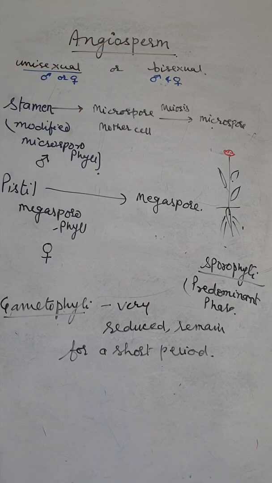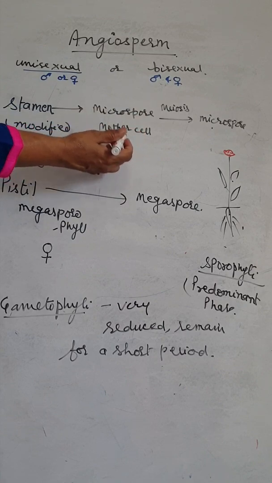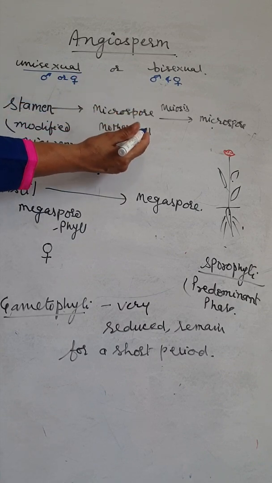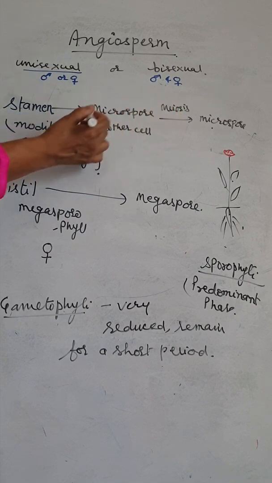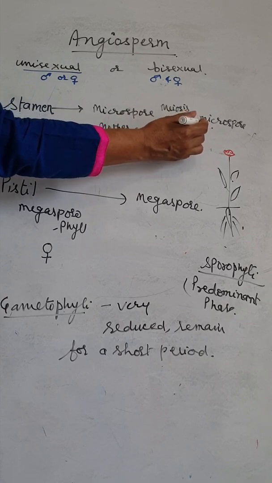The male part of the flower is the stamen, a modified microsporophyll. It means it produces the male gamete. The stamen consists of anther and filament. The anther consists of microspore mother cells. The microspore mother cell, which is diploid, undergoes meiosis and produces microspores.